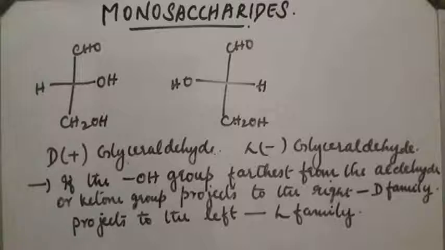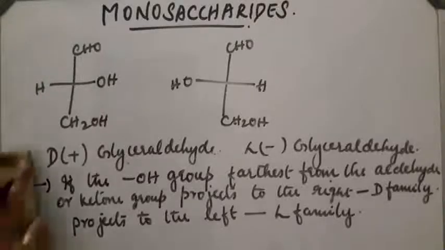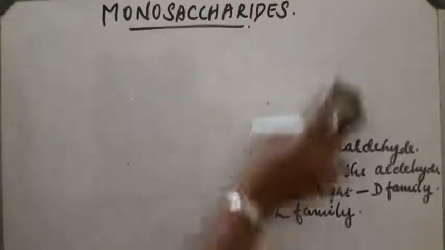Now, next, how can we write the plus and minus forms? That is according to the plane polarized light.